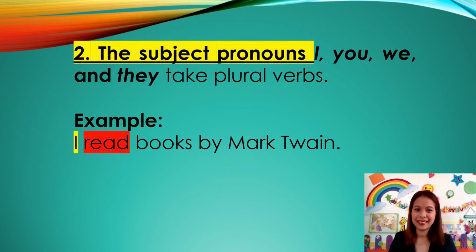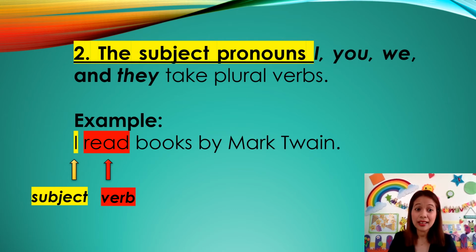Okay? Next one, number 2. The subject pronouns I, you, we, and they take plural verbs. For example, I read books by Mark Twain. I here is the subject. Read is the verb.